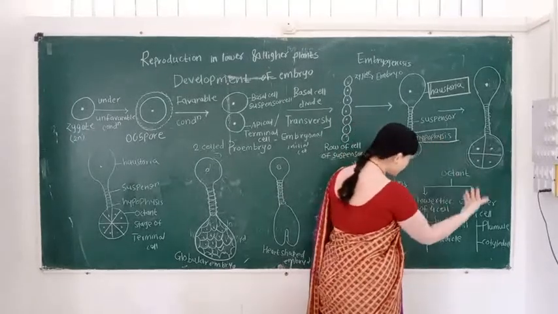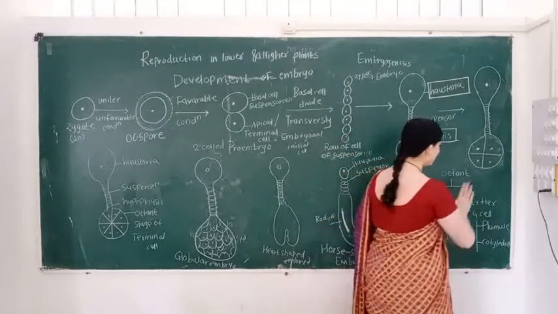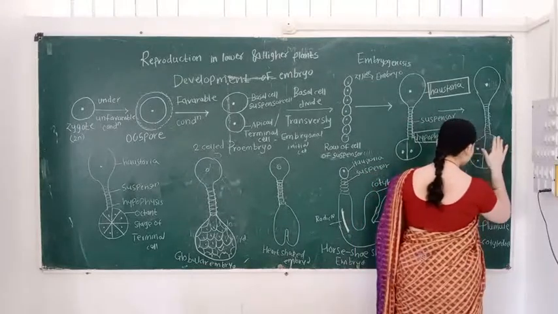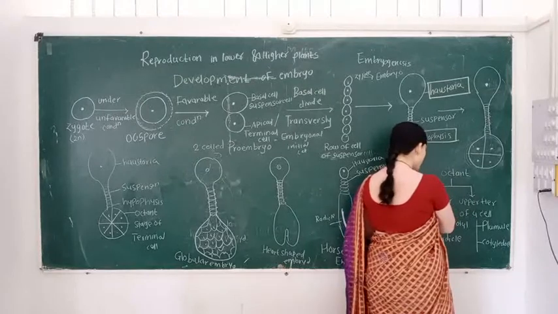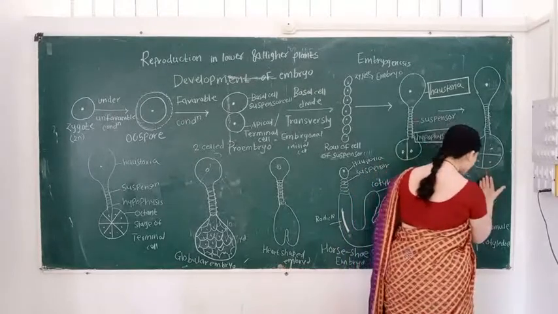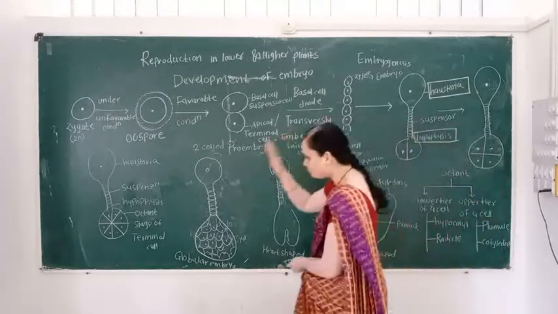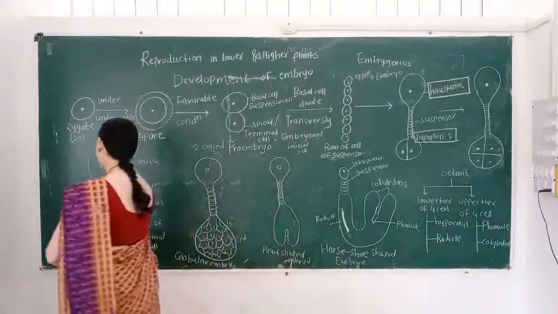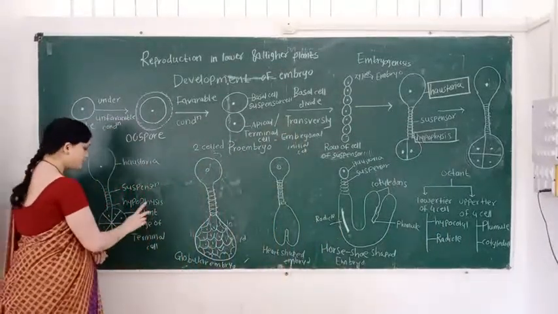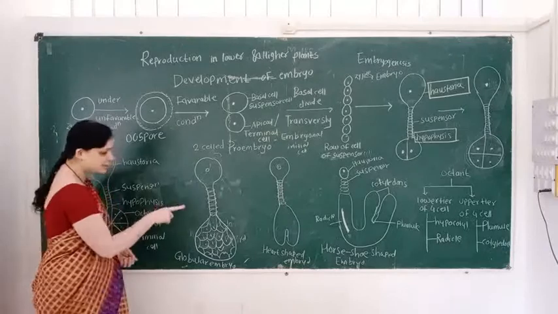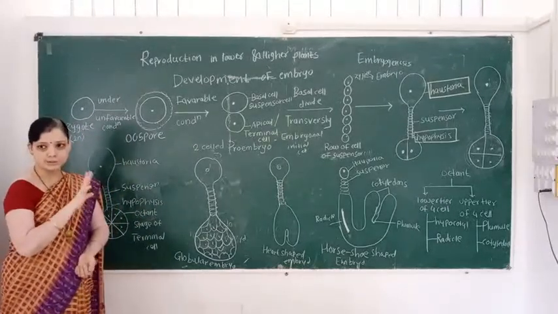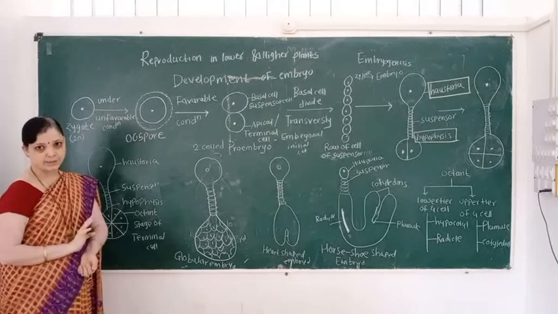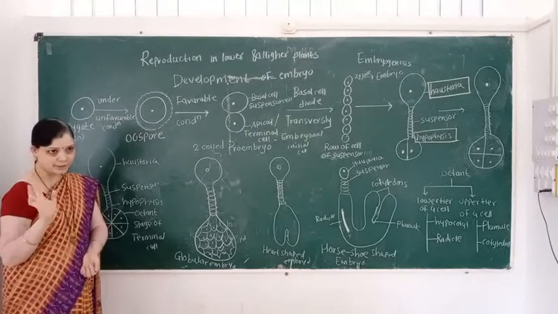Then in the next step it forms a four-celled structure, and finally an eight-celled structure is obtained. In this way the division of the terminal cell takes place. Here we understand this point.